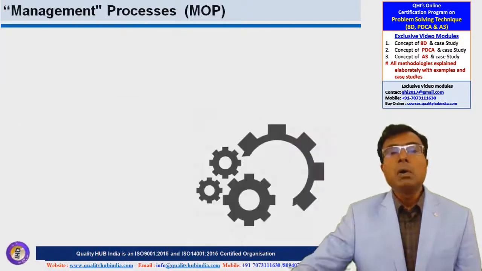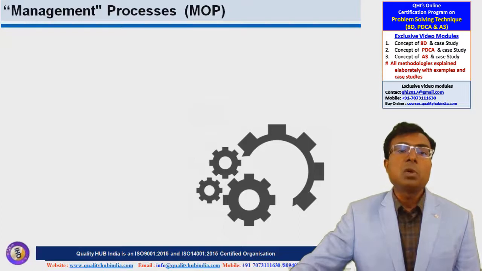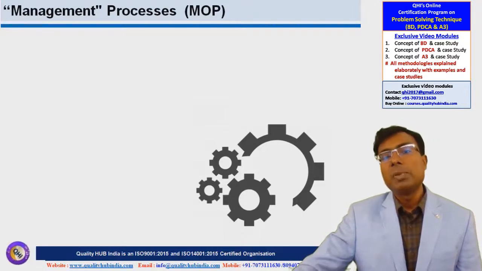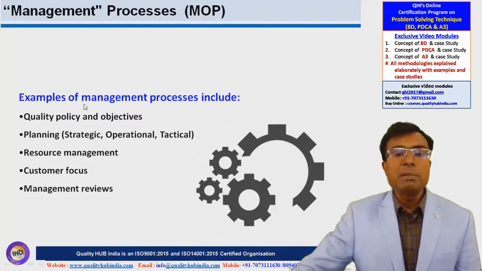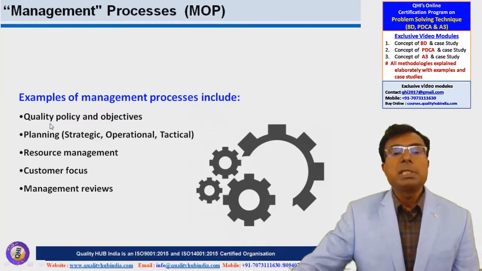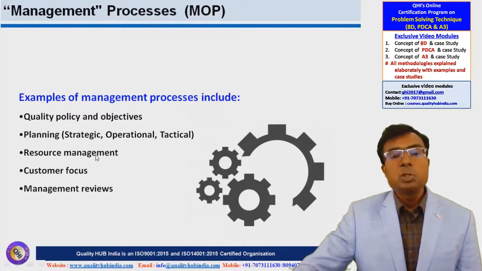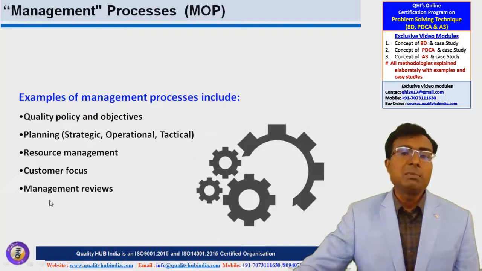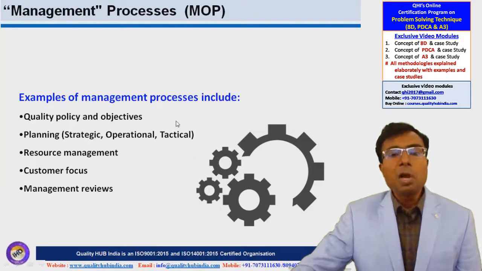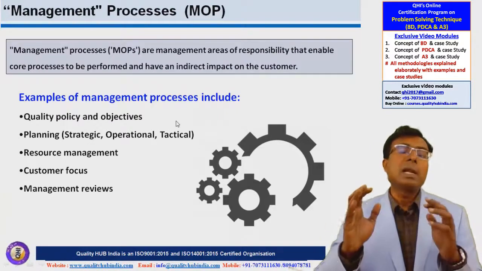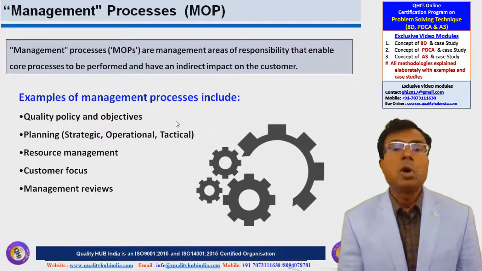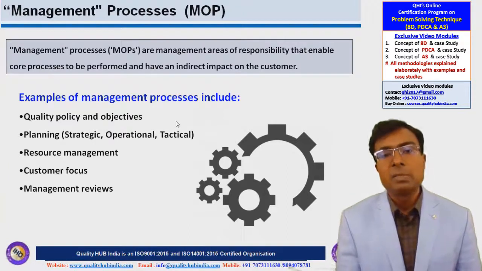So that's why these are called customer oriented processes, and these are the major processes of the organization. Now let's come to the next process, which is called management processes or MOPs. Some examples of management processes could be quality policy, objectives, planning, resource management, customer focus and management reviews. All these are called management processes because these are directly managed by the top management or the senior management.